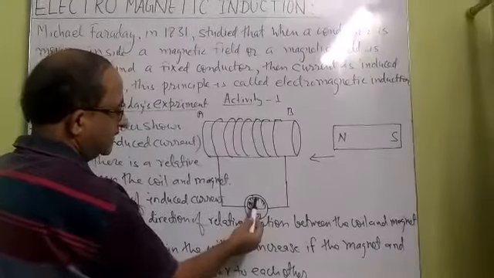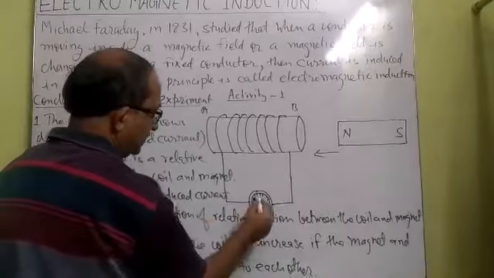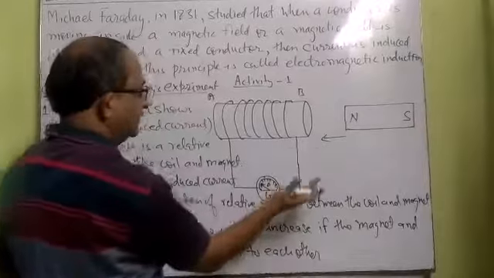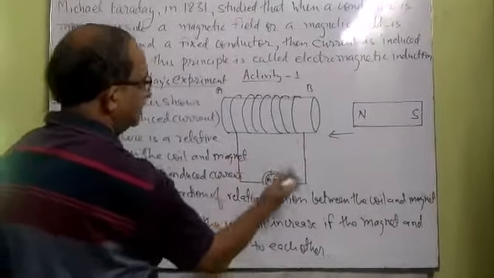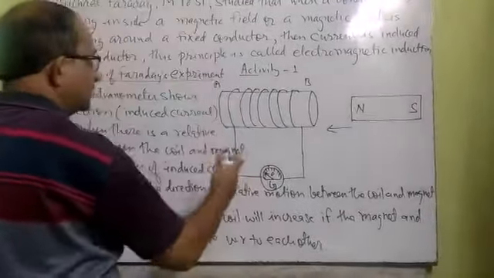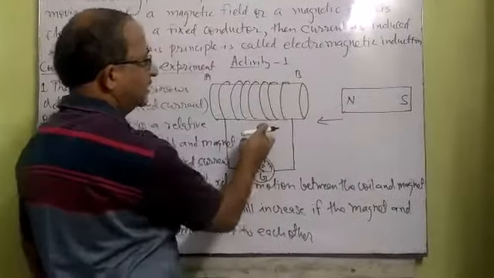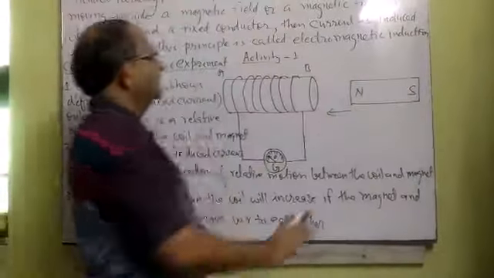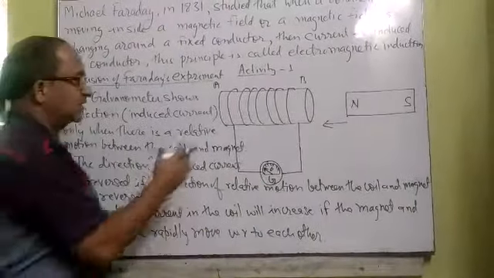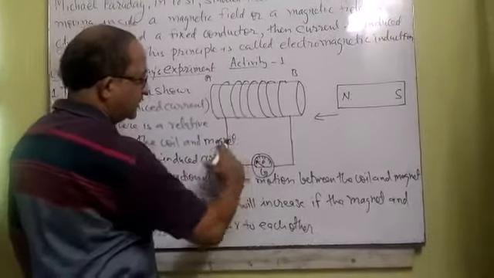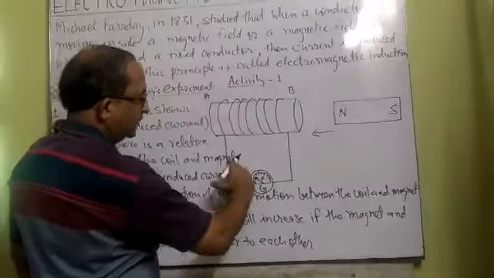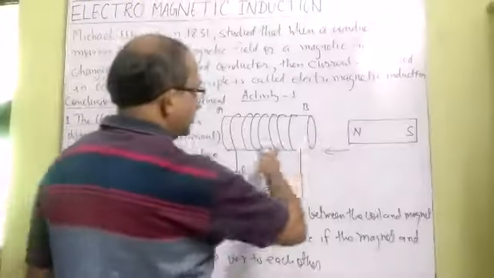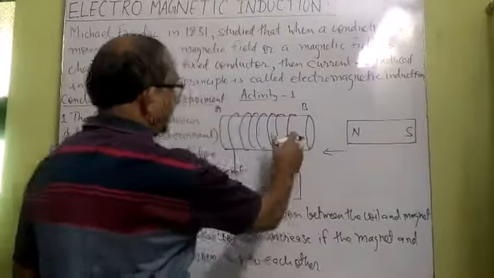Earlier the galvanometer was at rest, in the middle, at 0, but whenever we bring this north pole near the coil, the pointer moves away from it, towards the left side. This shows that a certain current is induced in the coil. Now, when we take this north pole away from the coil, then also current is induced in the coil, and this time the direction of current is reversed, which means the pointer will be towards the right side.